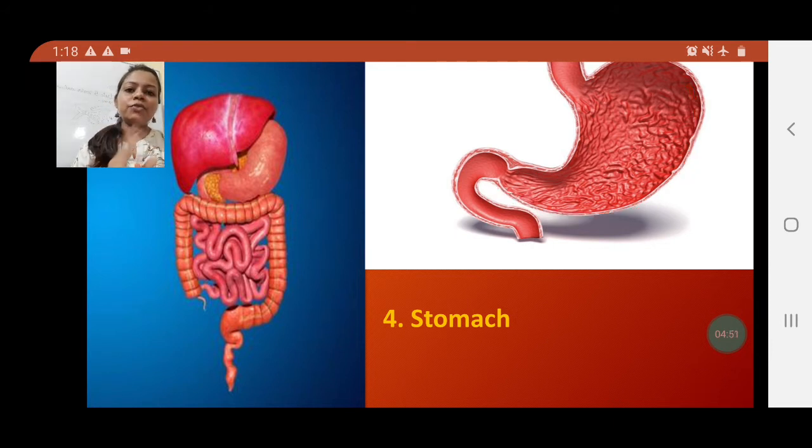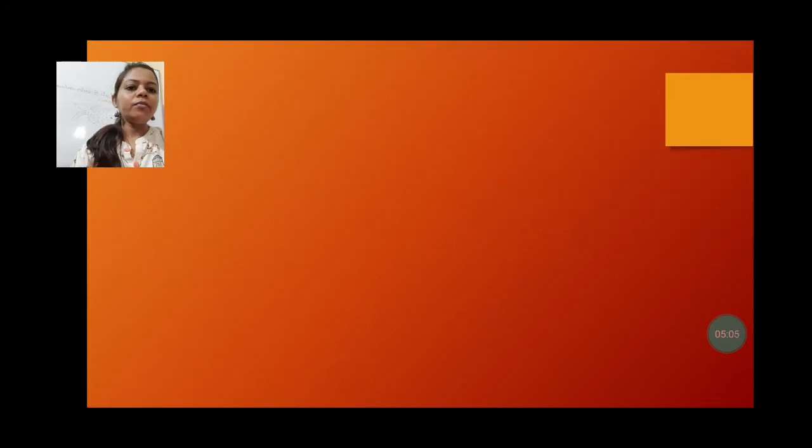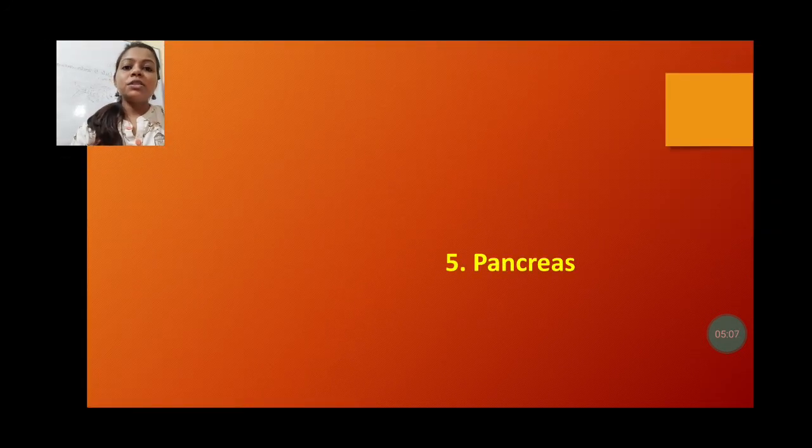So here in this video we are focusing only on the organ systems, where each is present and what the name of each organ is. So fourth number is the stomach, and you can imagine where it is present in your body after seeing this picture. Next we are going to discuss the pancreas.